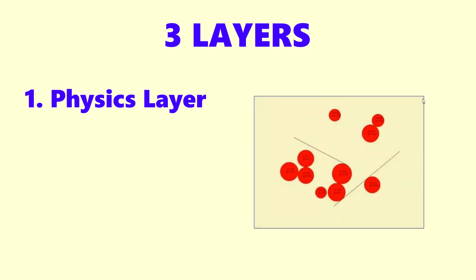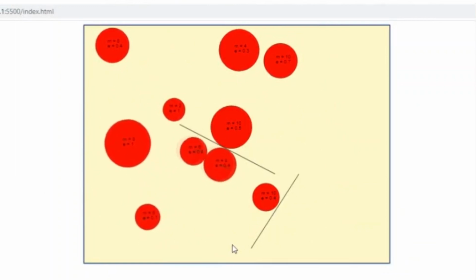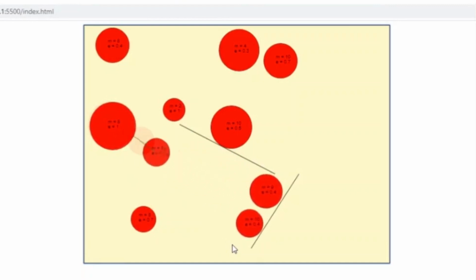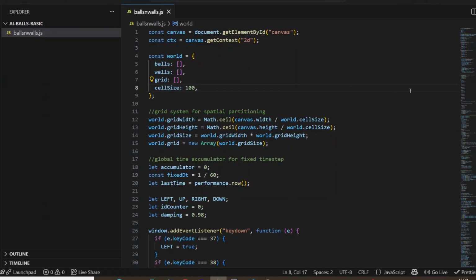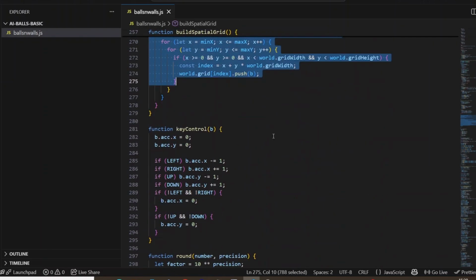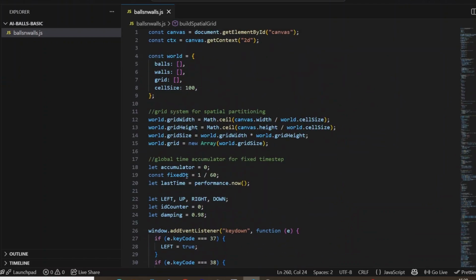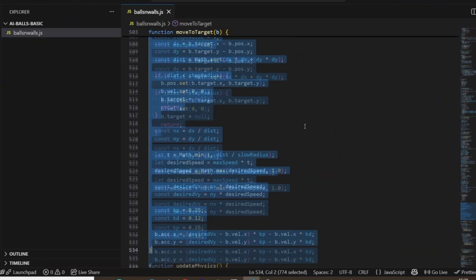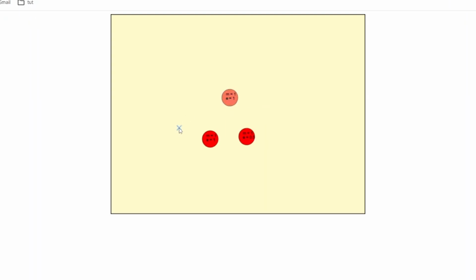It's like an artificial life sandbox project. A project like this consists of three layers. First, there is the physics layer, where the physical rules of the environment are defined. I've already built one a few years ago. It's called balls and walls, where balls are moving and colliding with each other and bouncing off the walls. Here now I created an updated version from last time with a spatial grid system for more efficient collision detection, which was crucial for scalability. I added a fixed time step so that the simulation runs at 60 frames per second, regardless of the browser. And I also added this feature that if I click on a ball and then somewhere else on the canvas, then the ball tries to find its way to the target point.